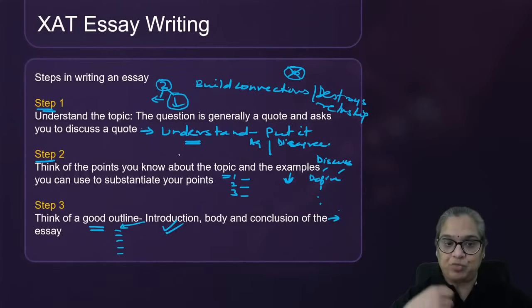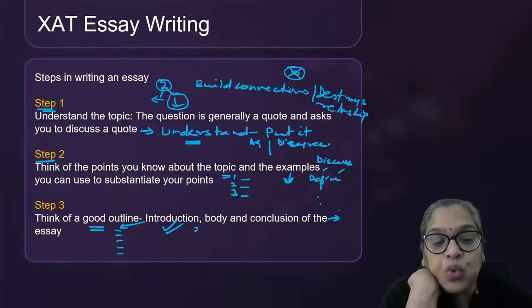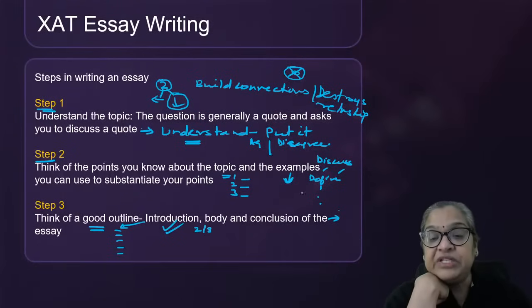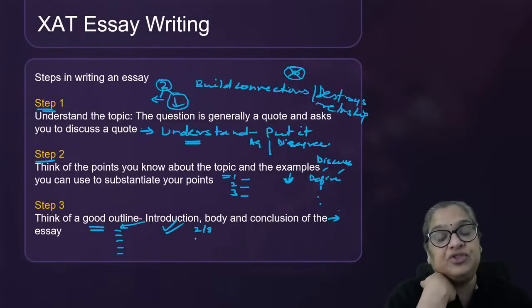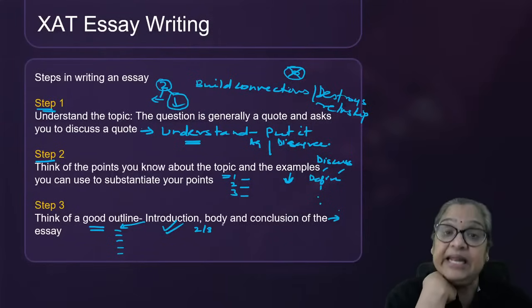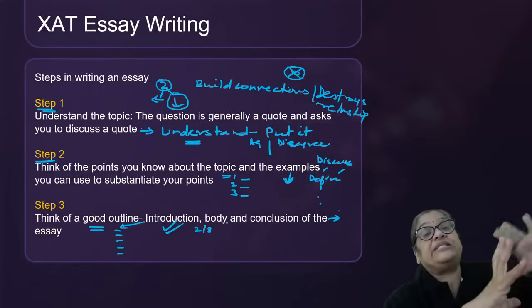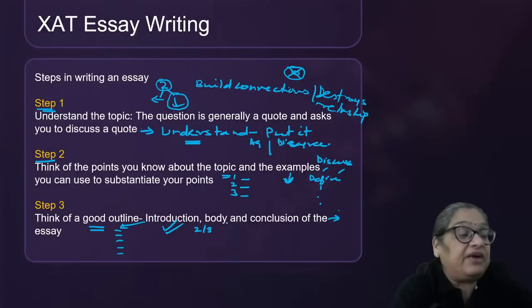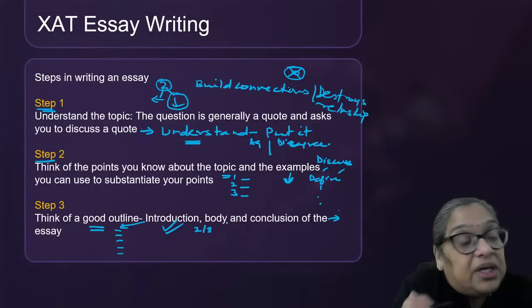The body can be 2 or 3 paragraphs. If it's an agree-disagree kind of topic, you can give 2-3 paragraphs supporting your view, and then second last, just before the conclusion, you can sum up the opposition view and then give a good conclusion.